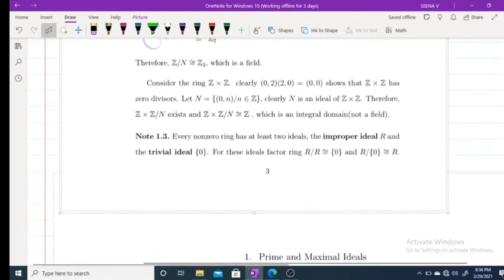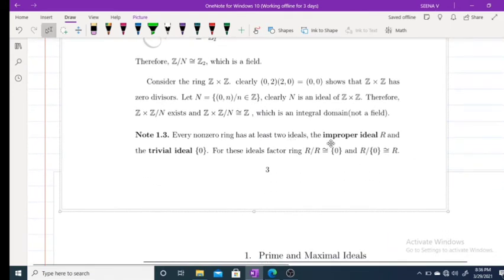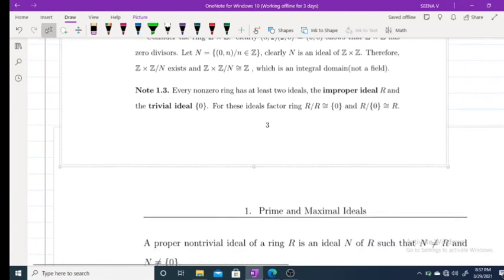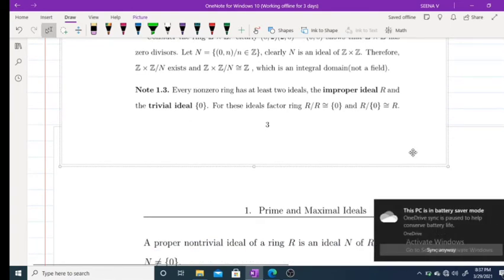Every non-zero ring has at least two ideals. One is the improper ideal R, and the other is the trivial ideal {0}. For these ideals, R/R is isomorphic to {0}, and R/{0} is isomorphic to R.